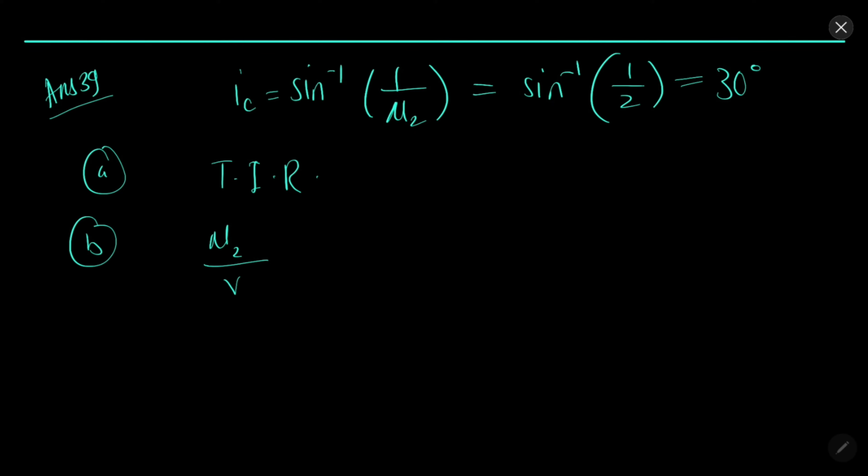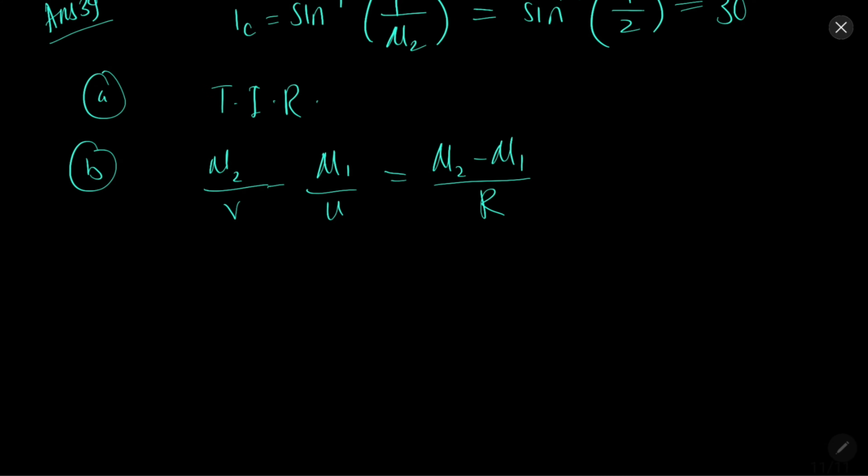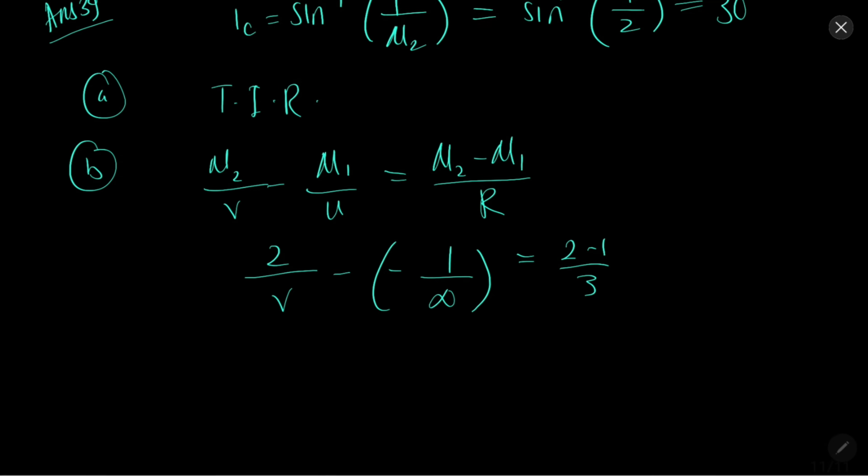So let's use this formula. 2 by v minus 1 by infinity equal to 2 minus 1 by 3. So ultimately, infinity, because rays are parallel, so we assume that they come from infinity.